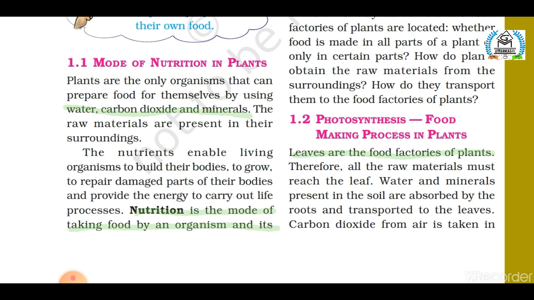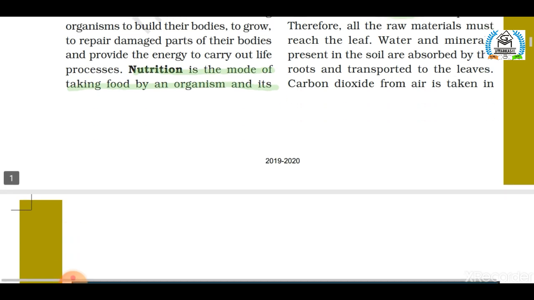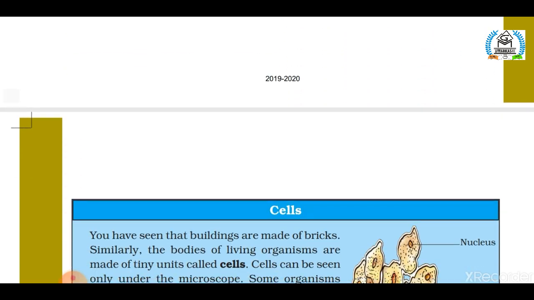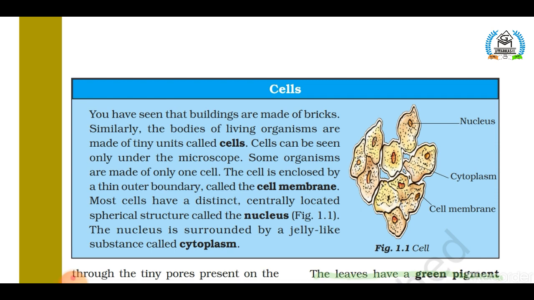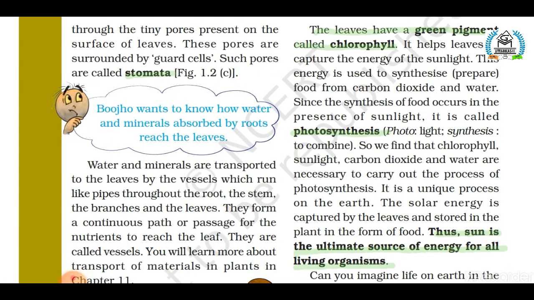Students, in a plant, roots absorb nutrients and water from the soil and transport them to the leaves. In leaves, there are many minute pores called stomata. Stomata are very minute pores, and we can't see them with our naked eye. We can see them only under microscopes, present here in leaves. Through these minute pores, leaves take in carbon dioxide. So, as soon as the necessary raw materials that our leaves need to make food are available to the plant, the process of photosynthesis is started.